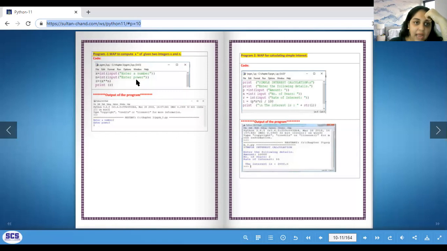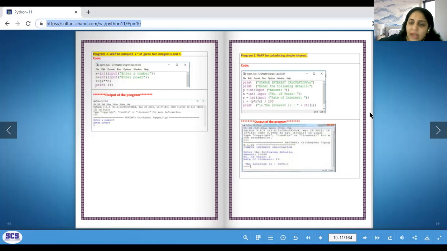So let's start with the first program here, which is x raised to n. X and n are both integers that you take from the user as input, and then you just display the answer. So you calculate it and you display it, or you can directly display it in your print statement, no problem. The other one is write a program for calculating simple interest.